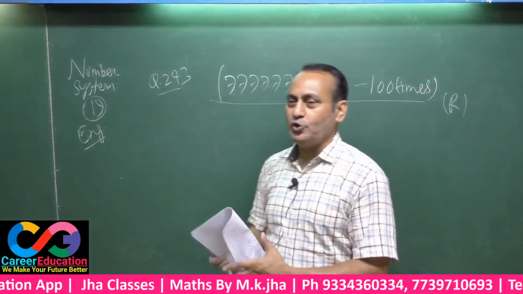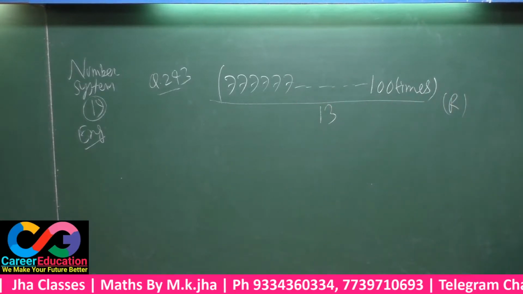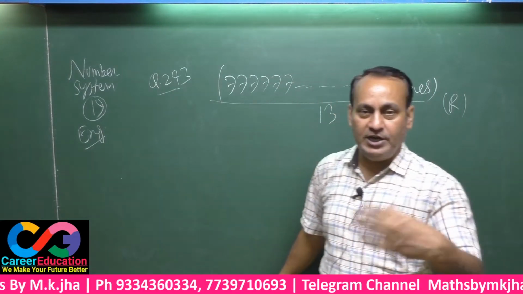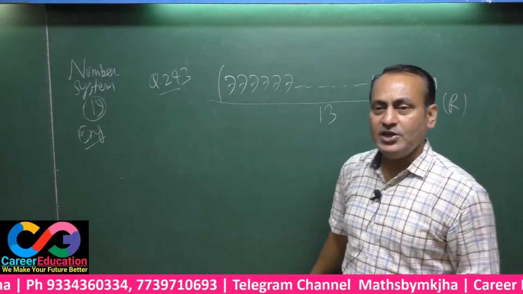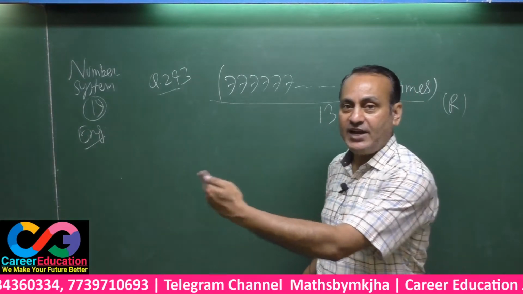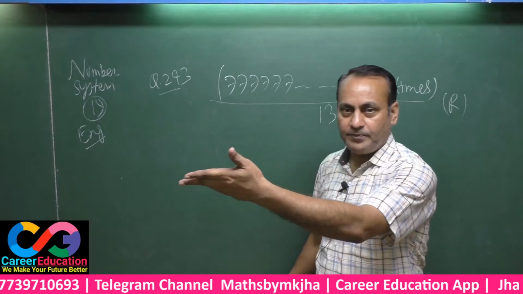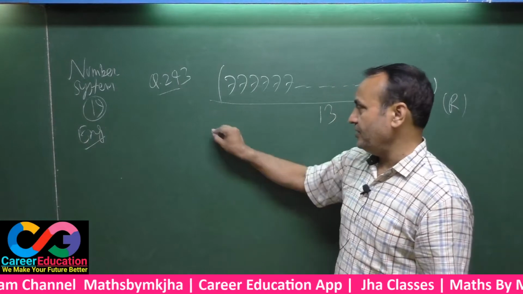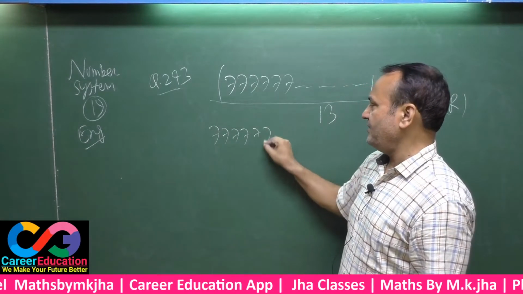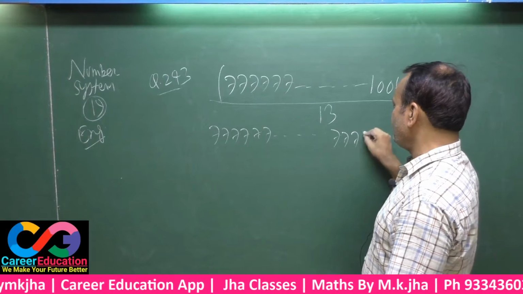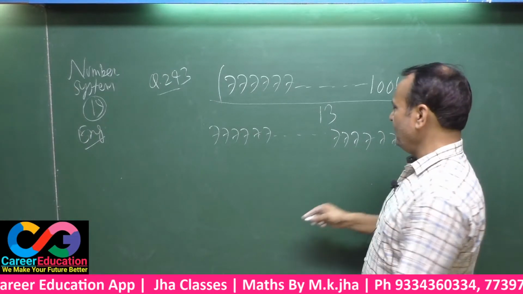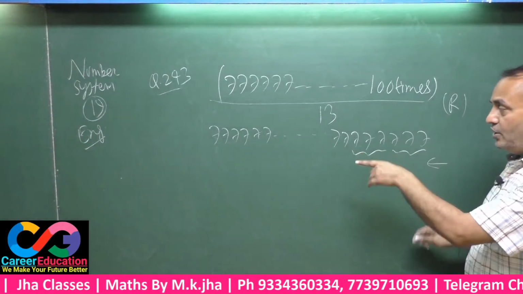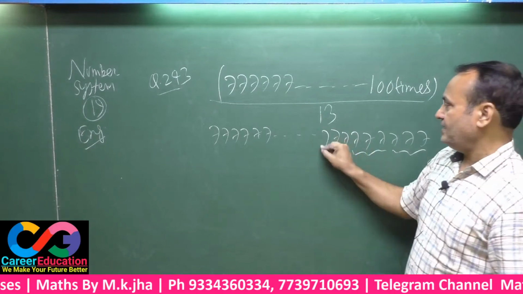We have already gone through the rule for divisibility by 13 in this lesson itself. Whenever any number is given to you to be divided by 13 and you have to get the remainder, certainly you make groups of 3 from the right side to the left side. That means 7 7 7 7 7 7 7 7, like this. You have to make groups of 3 from the right side.